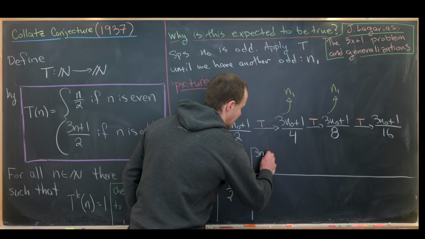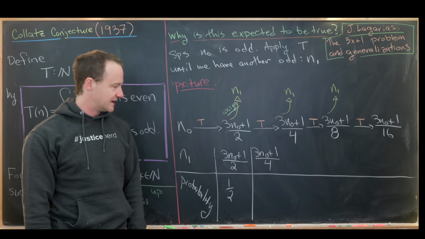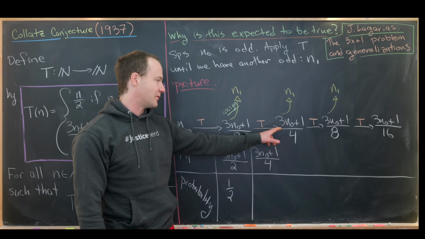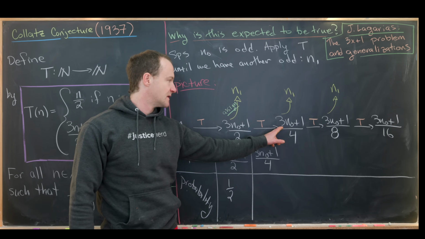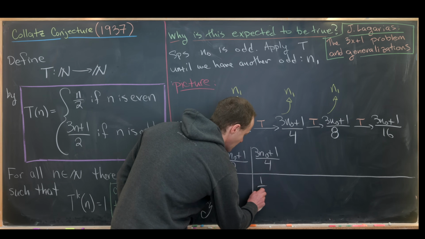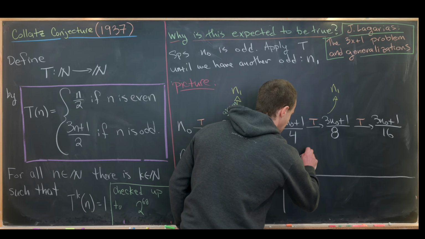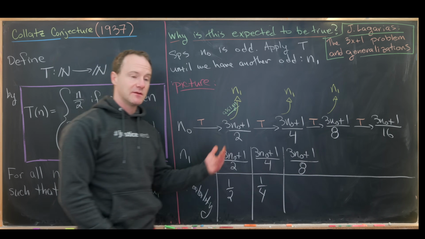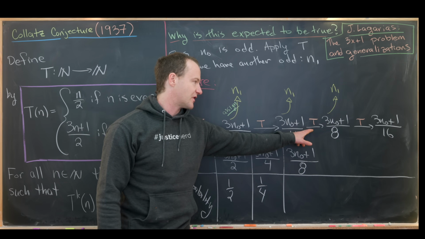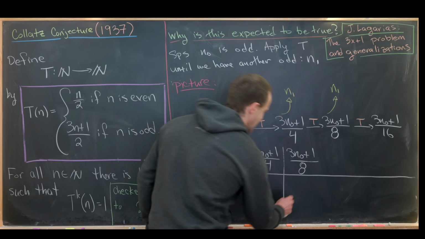The next possible value is (3 n naught + 1)/4. What's the probability that this happens? Well, we have to use the multiplicative rule. We've got a 1/2 probability that we had to go along this branch, and then another 1/2 that we go up here via the assignment, giving us a total probability of 1/4. Then we move on to the next. Our next possible value is (3 n naught + 1)/8. Again, by the multiplicative rule, we've got a 1/2 that we go along this branch, a 1/2 that we go along this branch, and a 1/2 that we go up here. That's 1/2 cubed, or 1/8.